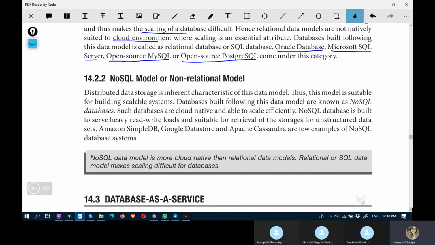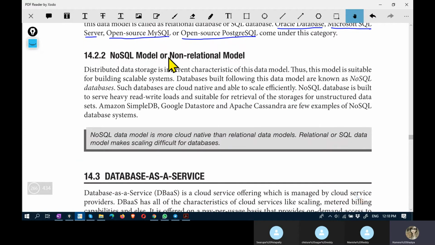NoSQL model or non-relational model. Non-relational model implies that you don't have a tabular-like structure wherein you store the attributes of a record.